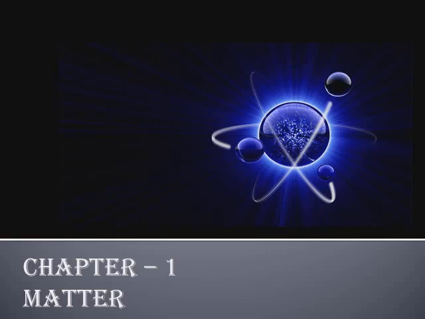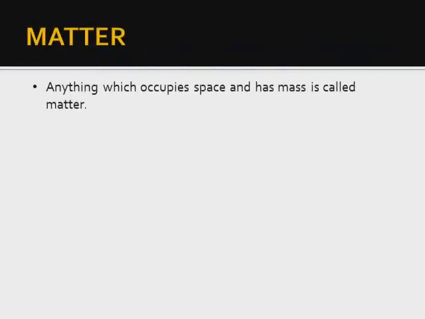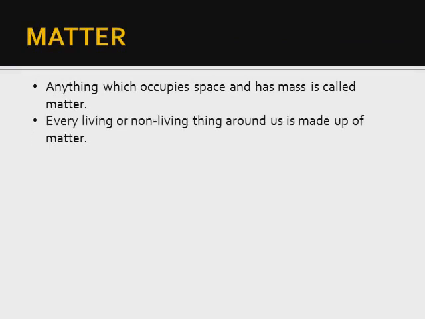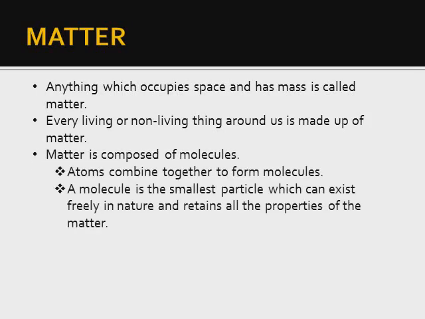Today we are going to learn chapter number 1 of physics, that is matter. Matter. Anything which occupies space and has mass is called matter. Every living or non-living thing around us is made up of matter. Matter is composed of molecules and molecules are made up of atoms. A molecule is the smallest particle which can exist freely in nature and retains all the properties of the matter.